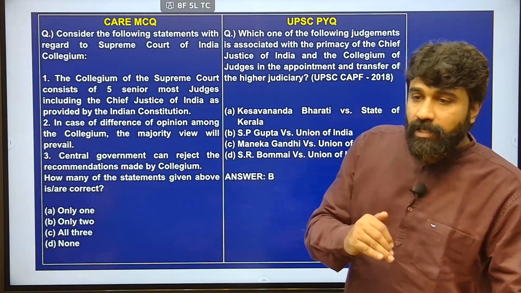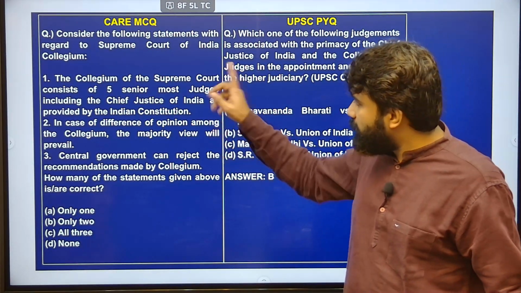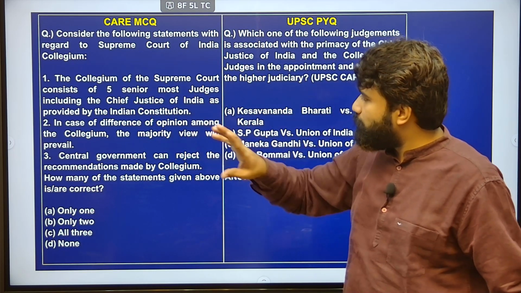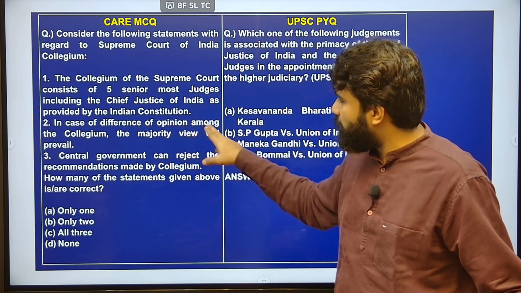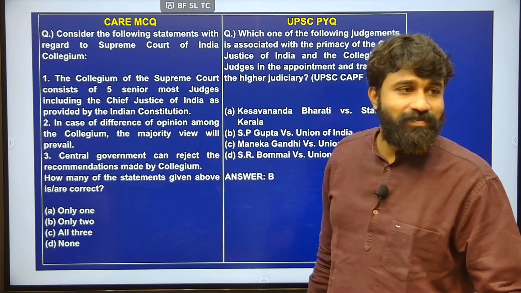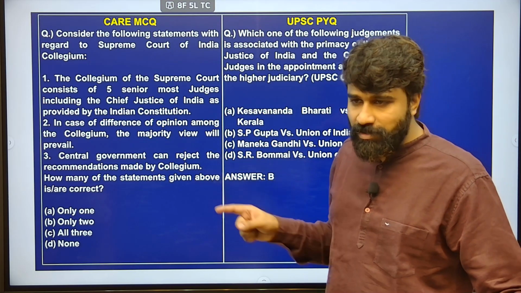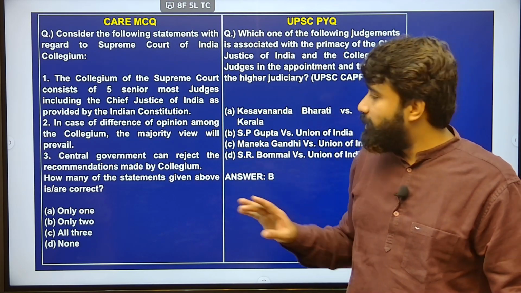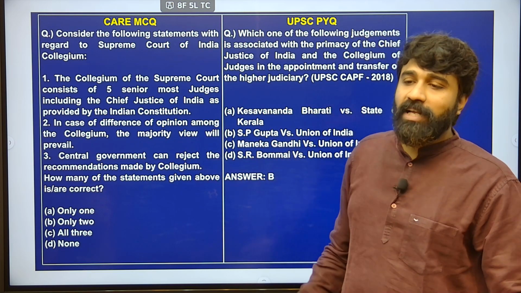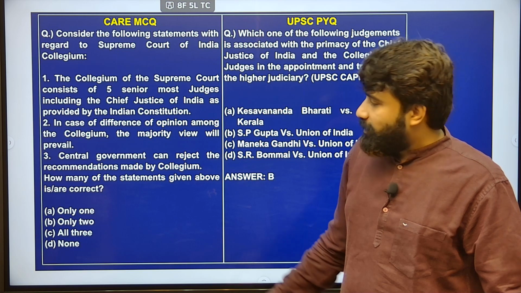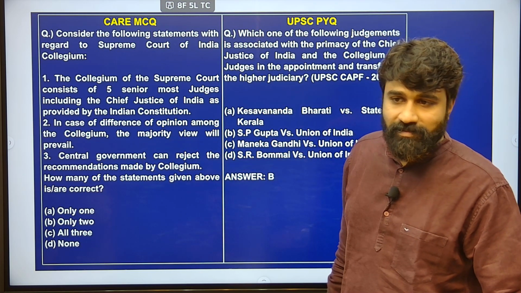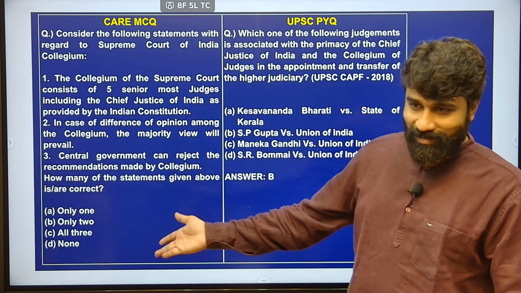However, the relevant component for the UPSC here will be the Supreme Court of India Collegium. The Collegium of the Supreme Court consists of the 5 senior most judges, including the Chief Justice of India, as provided by the Indian Constitution. Good. Why is it not? Yeah, it is not due to the Indian Constitution, it is a memorandum of procedure established, right. Next, in case of difference of opinion among the collegium, the majority view will prevail. The central government can reject the recommendations made by the collegium. Yes, actually it is happening now.